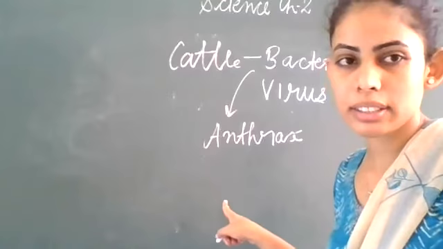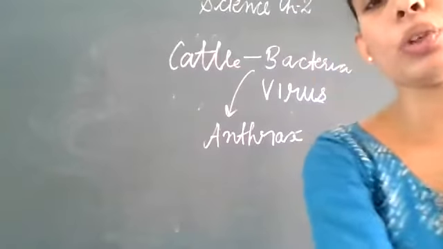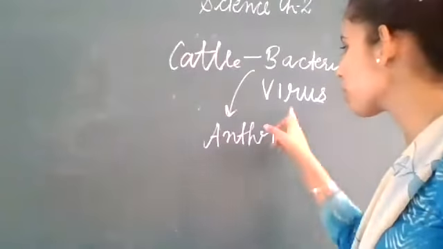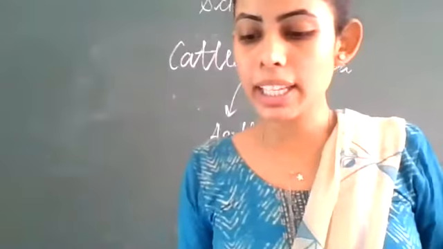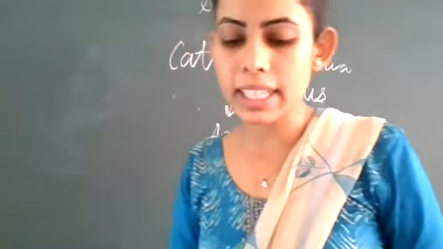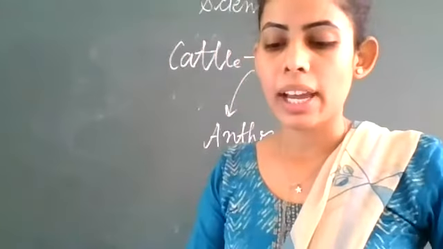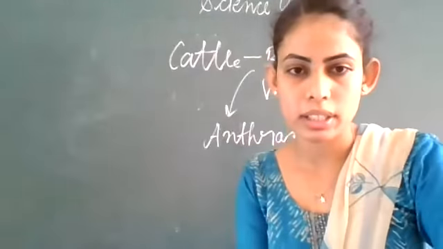Sauter's disease. Clear? And the next is foot and mouth disease, that is caused by virus. So you underline this. For example, the anthrax is a dangerous human and cattle disease caused by a bacterium. And the next is foot and mouth disease of cattle is caused by a virus. Clear?